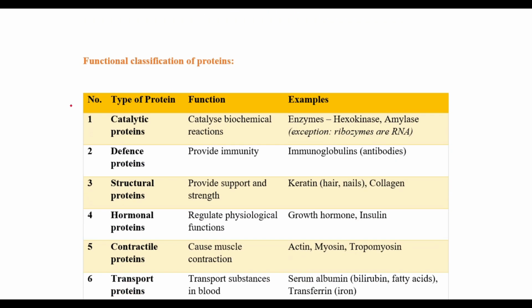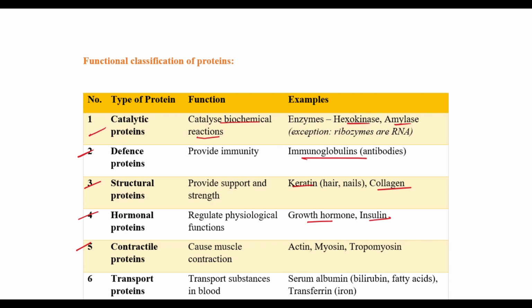Coming to the functional classification of proteins, we have the catalytic proteins which catalyze the biochemical reactions, like the hexokinase and amylase. We have the defense proteins which provide us immunity, like the immunoglobulins. Then we have the structural proteins which provide support and strength, like the keratin, hair, nail, and the collagen. Then we have the hormonal proteins which regulate the physiological functions, like the growth hormone, insulin.